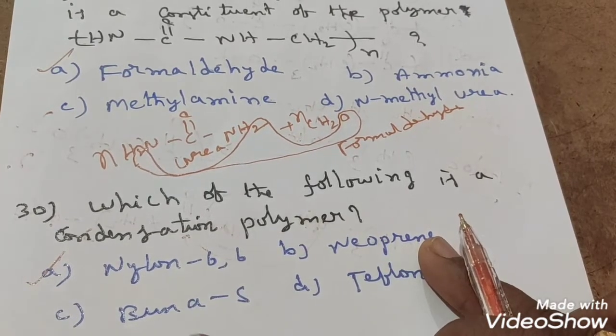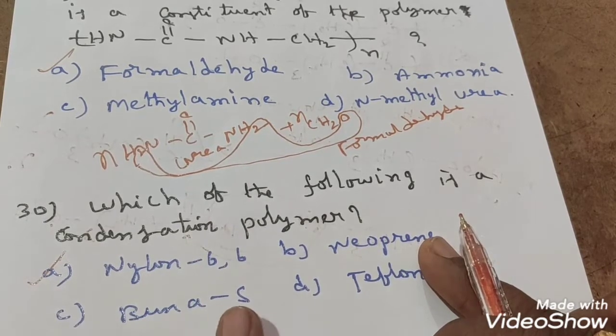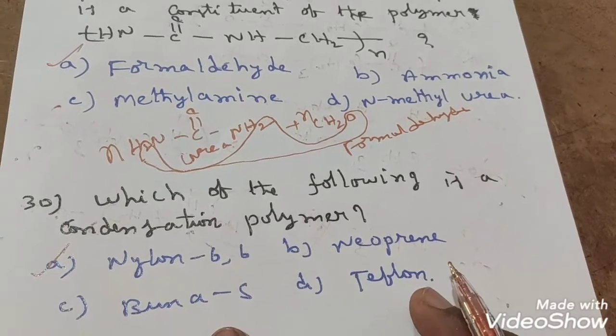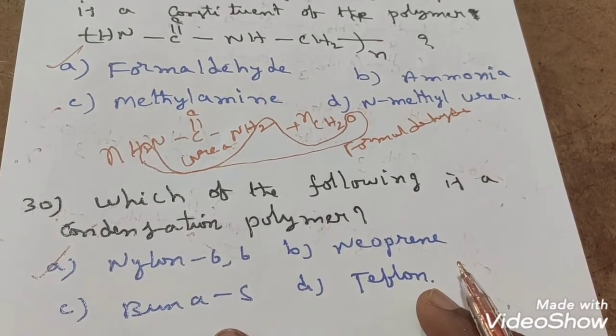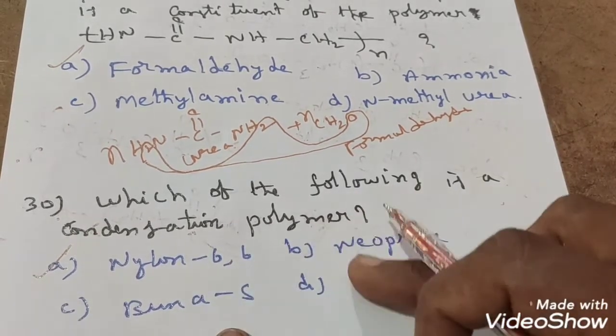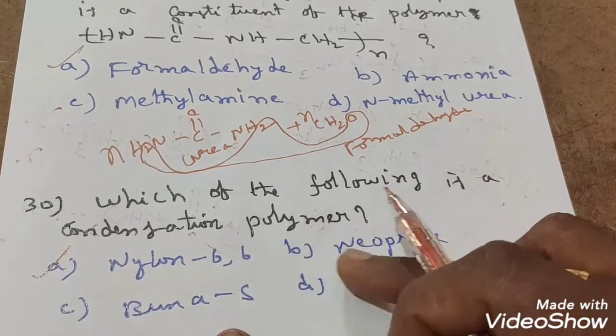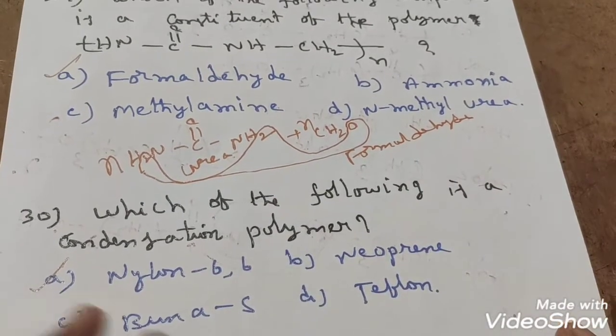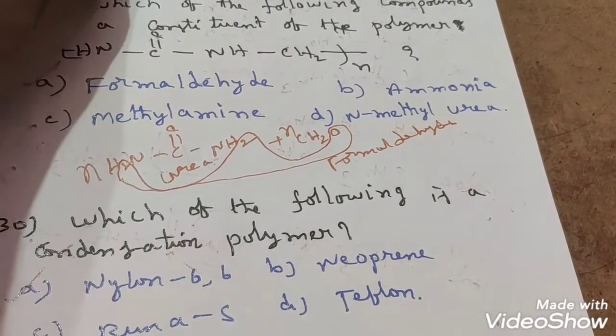Buna S came from 1,3 butadiene and styrene. No functional groups, only double bonds are present. Teflon came from tetrafluoroethene. Only a double bond is present along with fluorine. So these three will undergo only addition polymerization, students. But nylon 6,6 is the example of what? Condensation polymer.